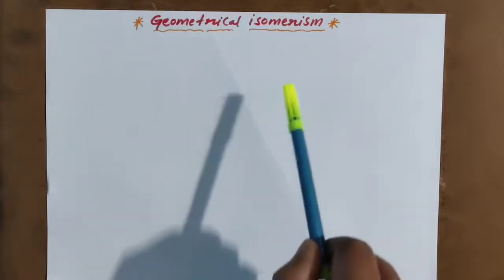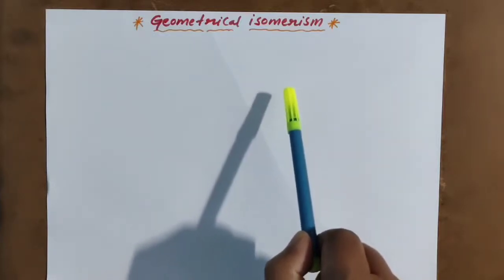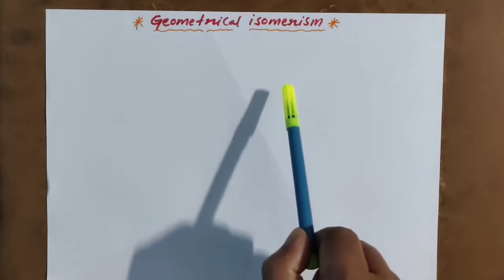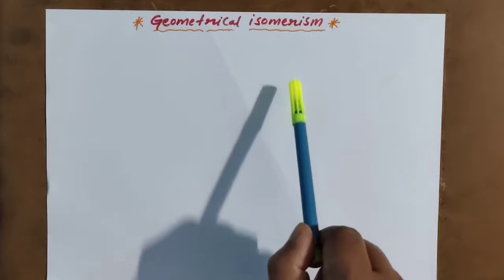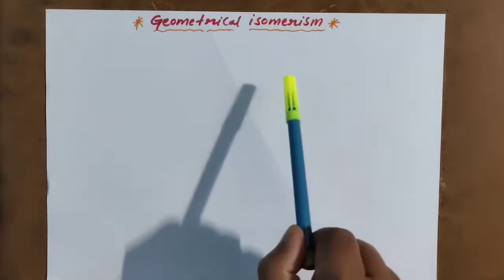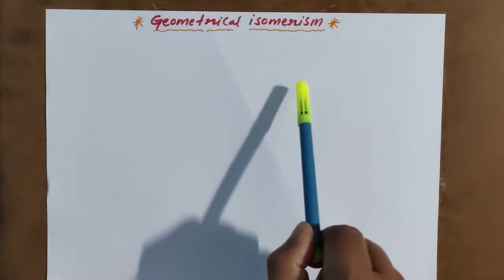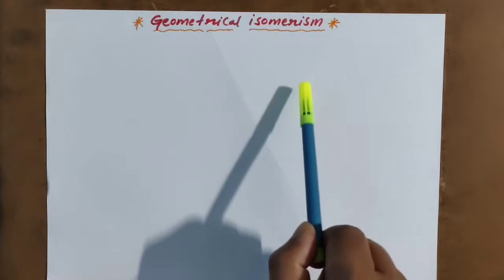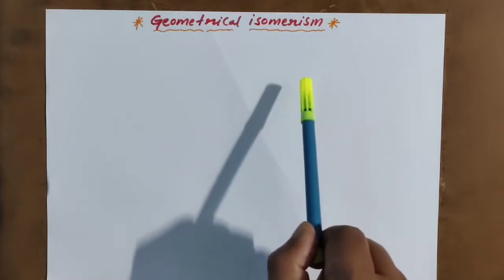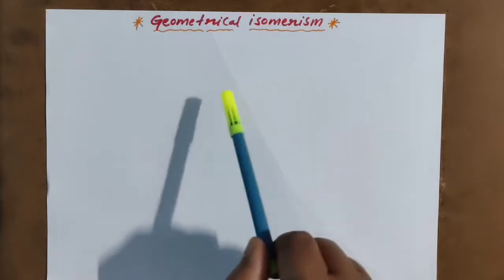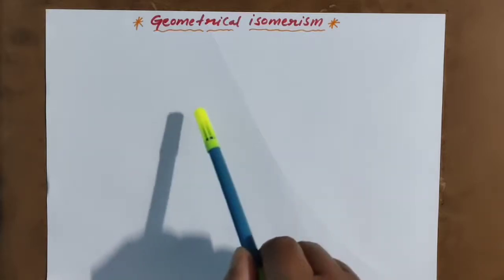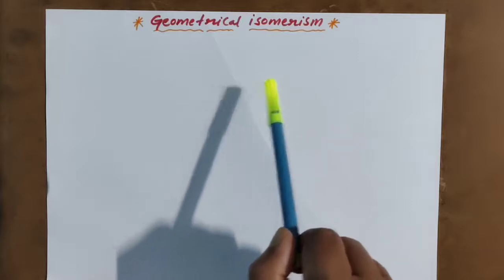In the last 4 videos we discussed isomerism basics, chain isomerism, position isomerism in alkanes, alkyl groups and alkenes, as well as functional group isomerism, metamerism and chain isomerism.